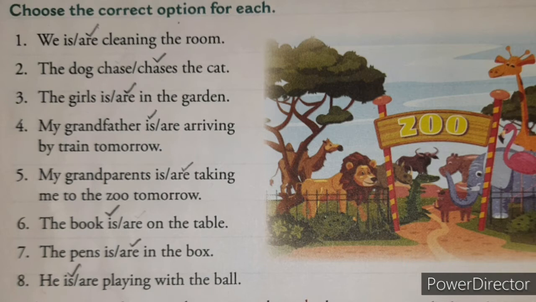Next example, fourth, my grandfather is are. Now here grandfather is a singular noun, so is will come. Fifth, my grandparents is are. Here are will come because grandparents is a plural noun, so the plural verb are will come. The books is are. Now here books is plural, so are will come. Next seventh, the pens are will come, and eighth, he is will come.